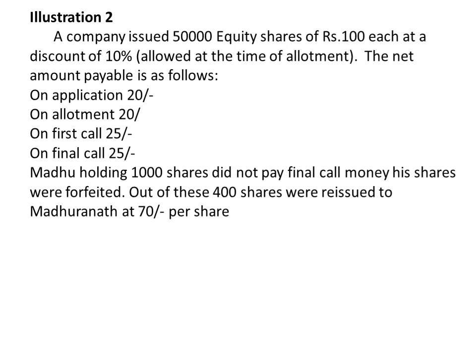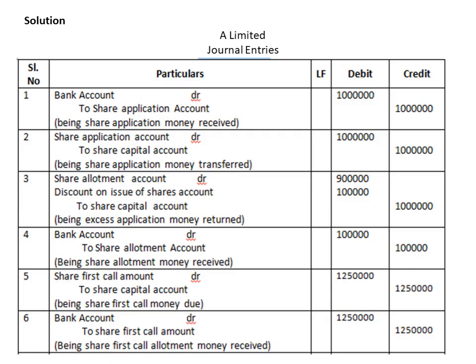Mr. Madhu, who holds 1000 shares, did not pay the final call money for his shares. The 25 rupees on the final call, he has not paid. So out of these 1000 shares, 400 shares were reissued to another person by the name Madhura Nath at 70 per share. Now let us look at the journal entries for these.